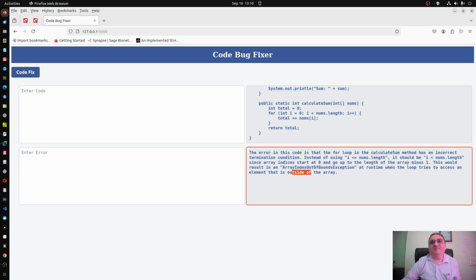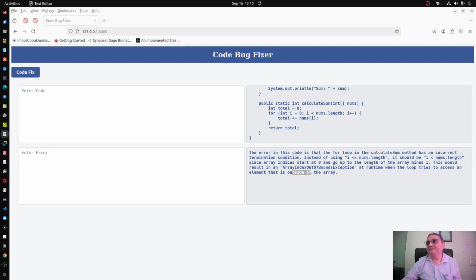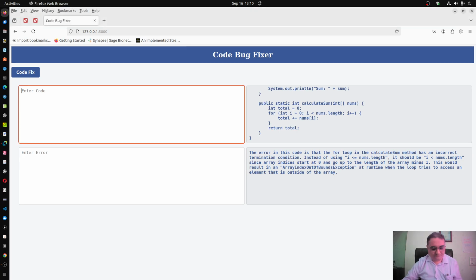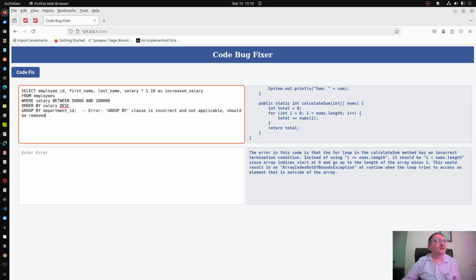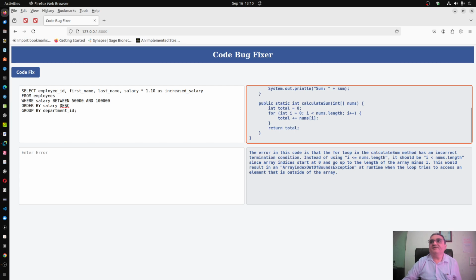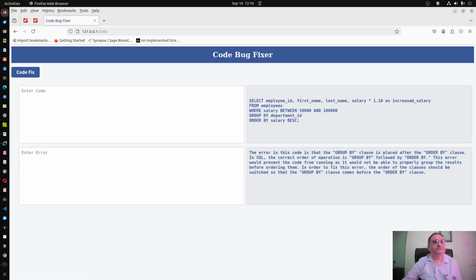Okay. And finally, one SQL query. Here the error is that the group by clause is incorrect and not applicable. Okay, now let us see if it solves it or not. Yeah, group by should always precede the order by.